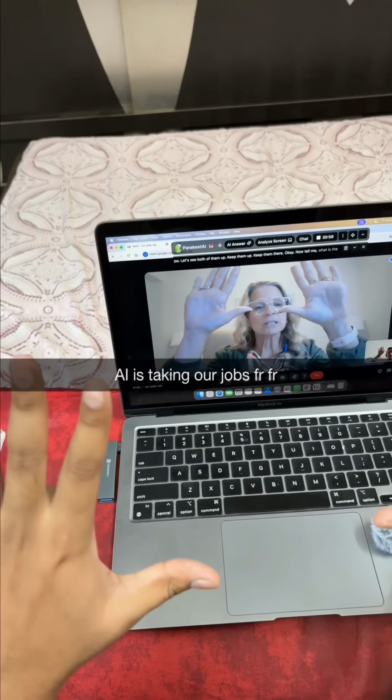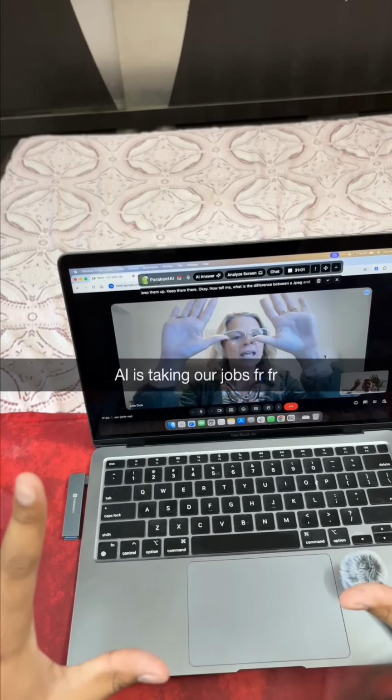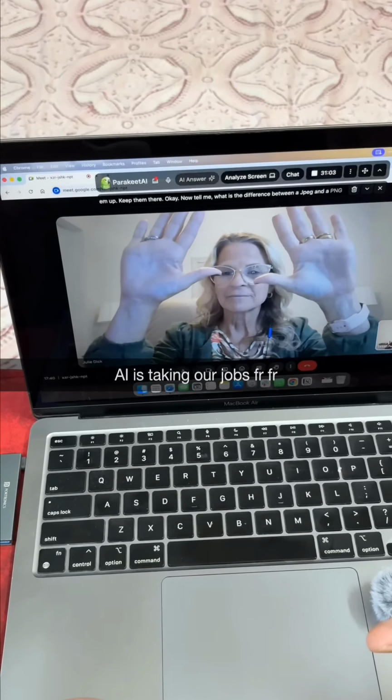What is the difference between a JPEG and a PNG? Okay, JPEG and PNG.